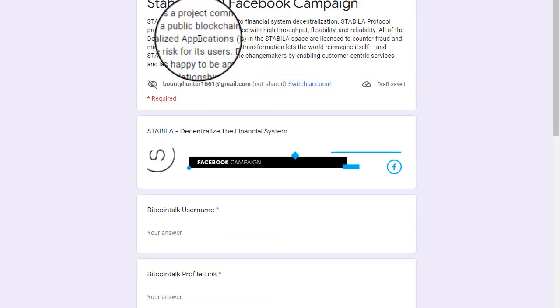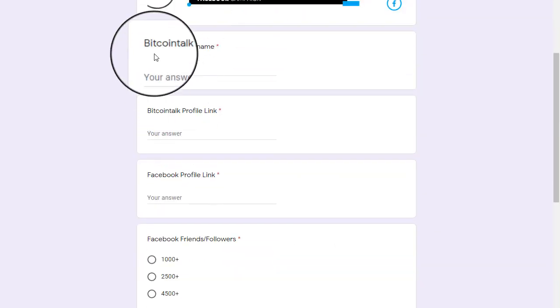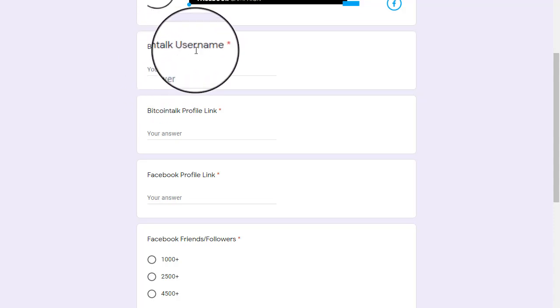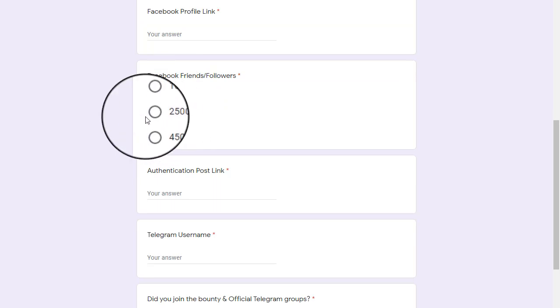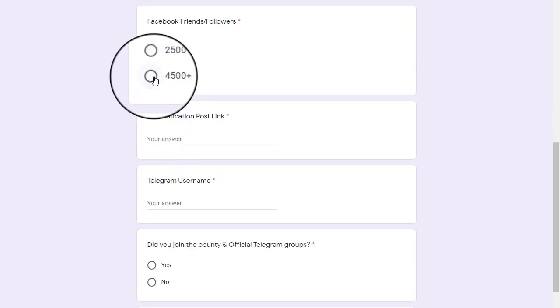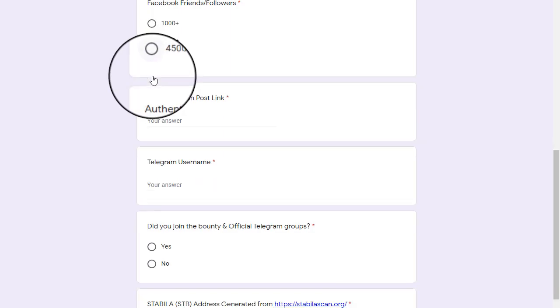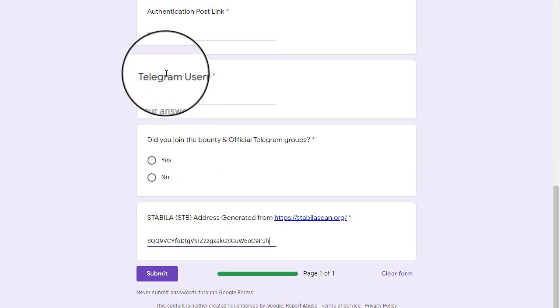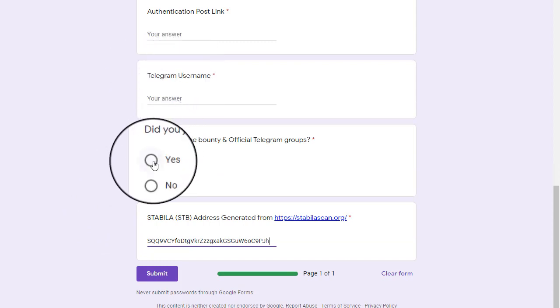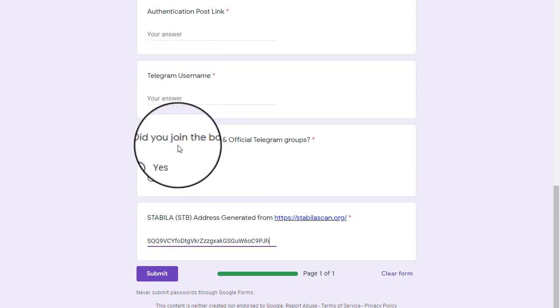This is the Facebook campaign. First of all, you have to put your BitcoinTalk username, BitcoinTalk profile link, Facebook profile link, and how many followers you have on your Facebook account. Just click on this button according to your followers. After that, you have to put an authentication post link and Telegram username, and just click on the yes button if you have joined the bounty and official group.